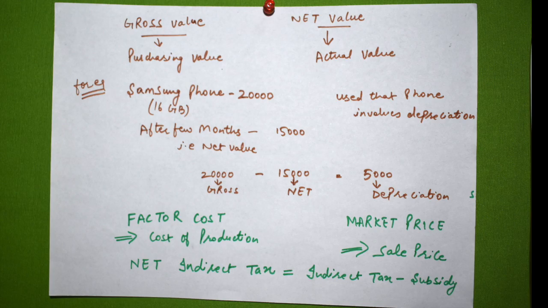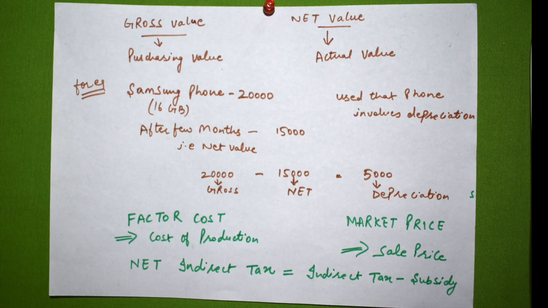The next is factor cost and market price. किसी भी चीज को बनने में जो खर्चा आएगा, that is factor cost, which means cost of production. And what is market price? कितने में वो चीज हमने बेची, that means the sale price. So if you have to calculate factor cost from market price, the difference will be net indirect tax. Let me take an example over here.